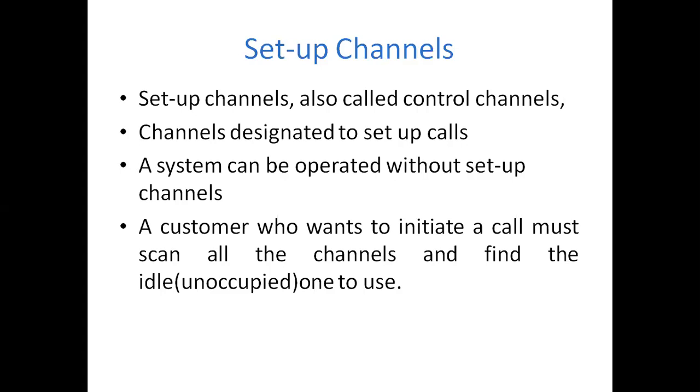If we are not using any setup channels, then all the 333 channels in block A and block B can be voice channels. That means if there is no setup channel, all the channels are voice channels.